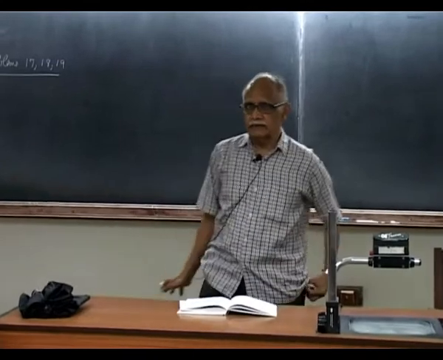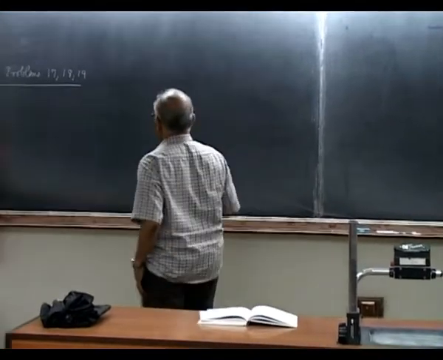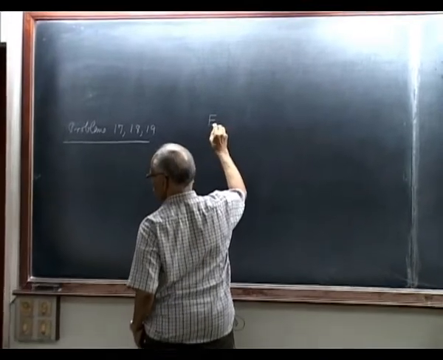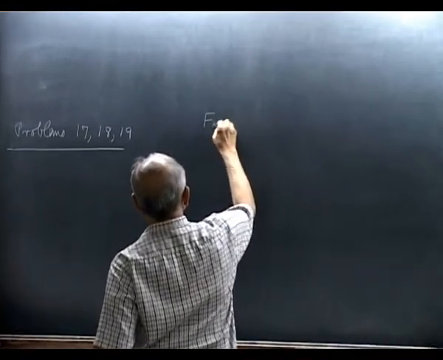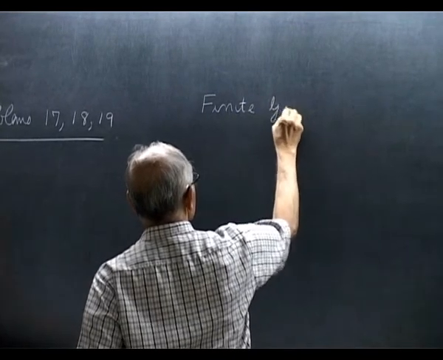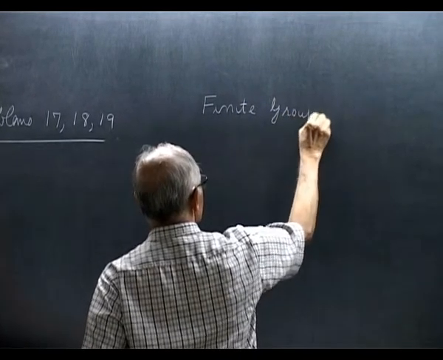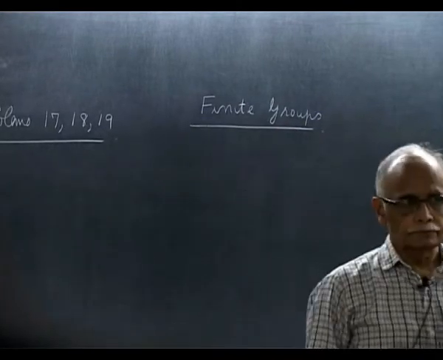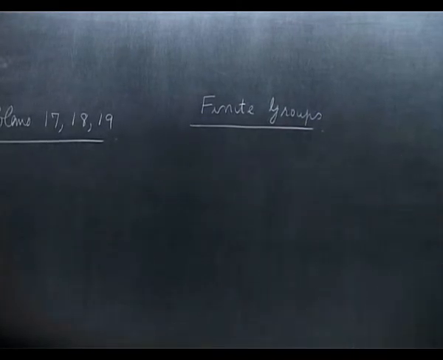So, I will start today discussing finite groups. Okay.